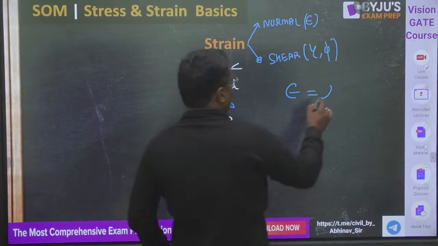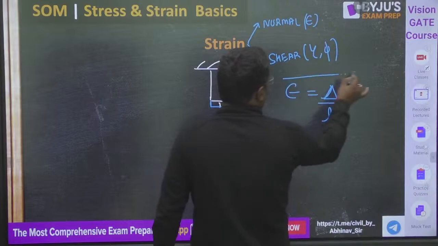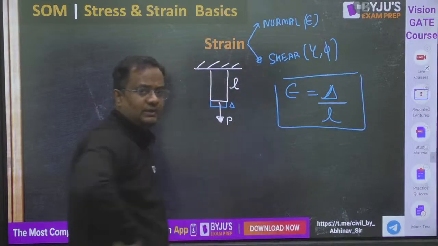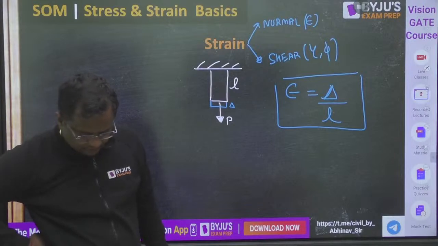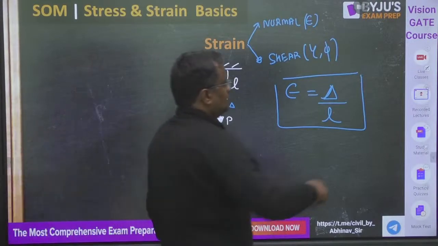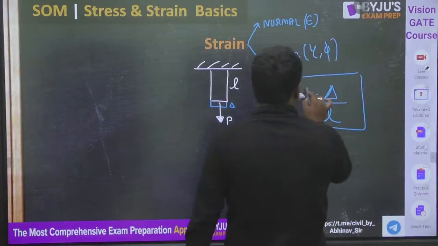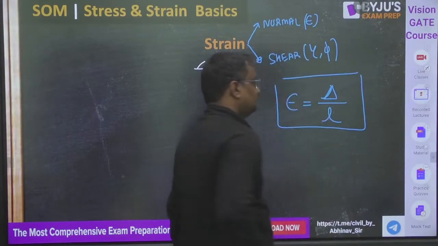Engineering strain is delta, change in length, upon original length. Guys, what will be the dimension of this? Kilometers, meters, or micrometers? Tell me in the comment box. What will be the dimensions of the strain?